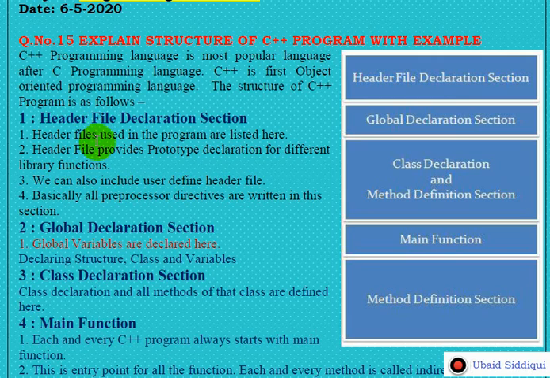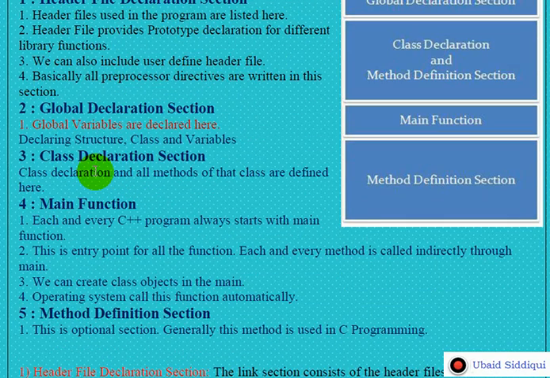So this header file section is used to link header files. We can include our own header file, or we can use ready-made header files that are present in the C library.